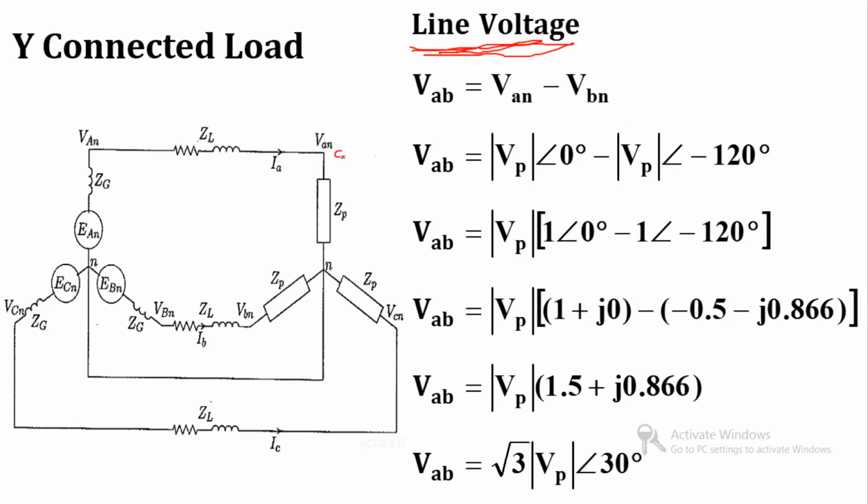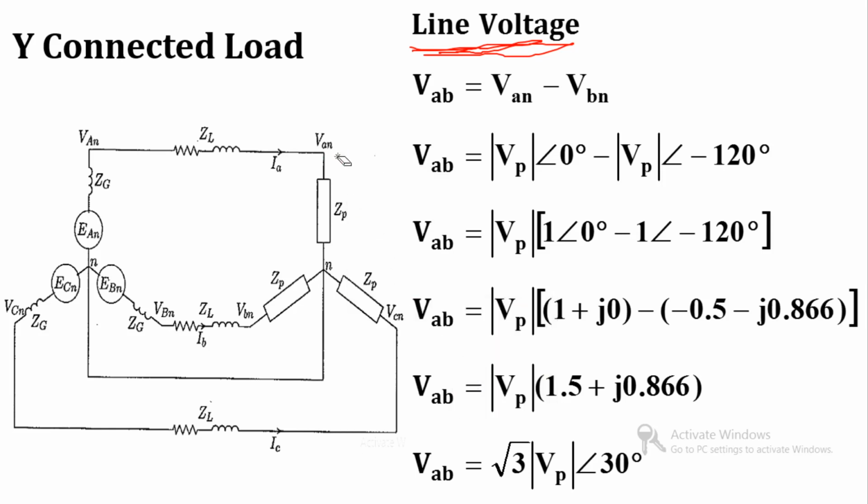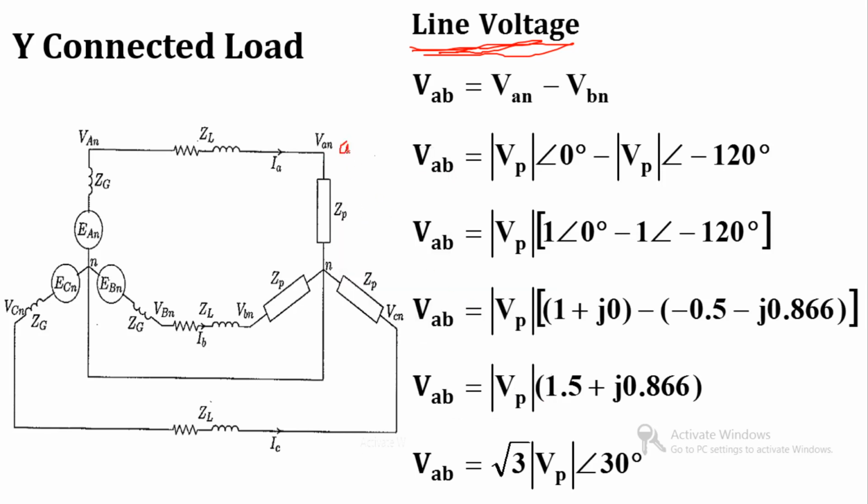This is point A for the load, this is point B, and this is point C. From A to N is the phase voltage of phase A, N is our neutral point, clear? B to N is the phase B voltage, and C to N is the phase C voltage.